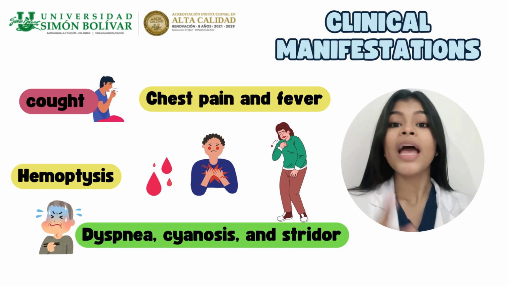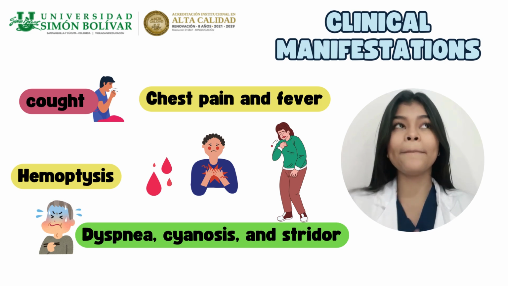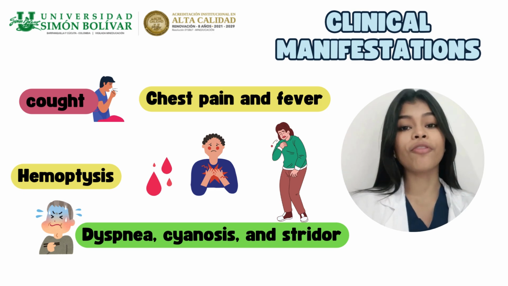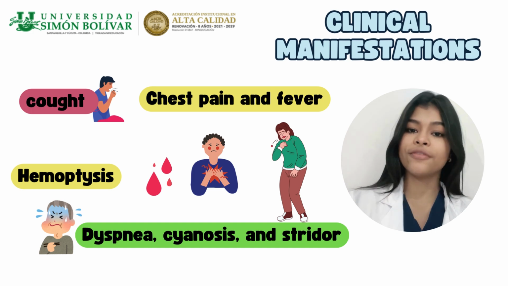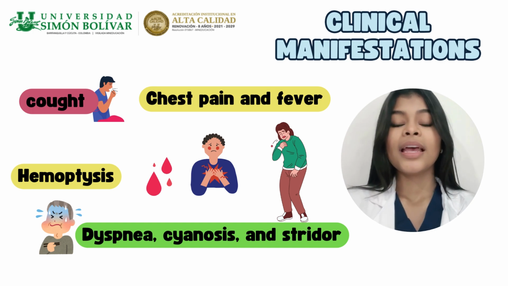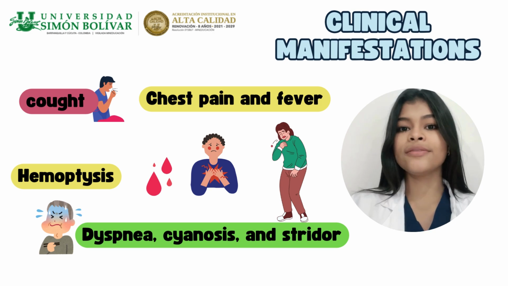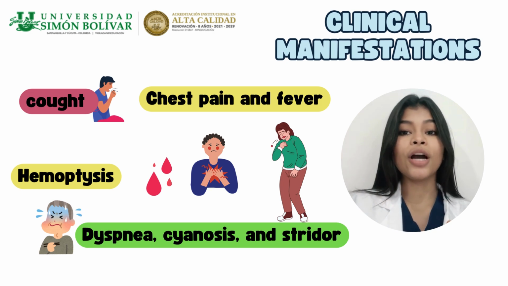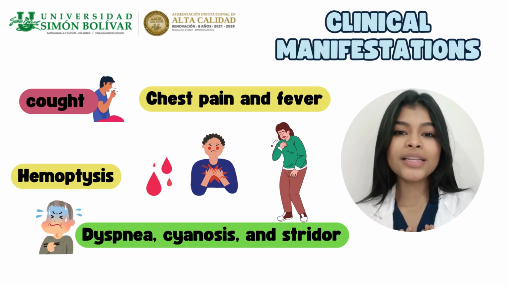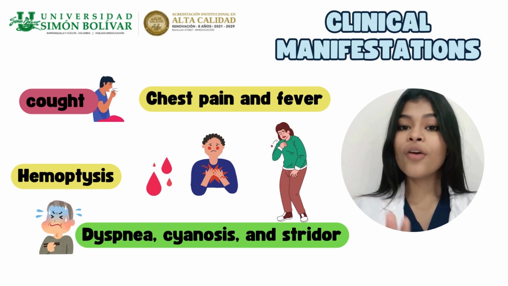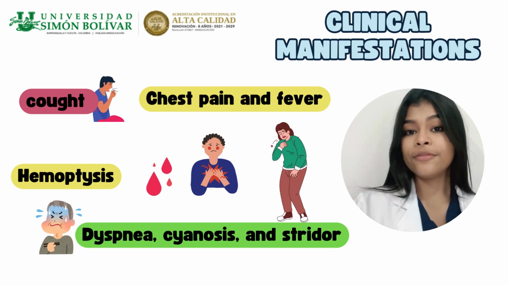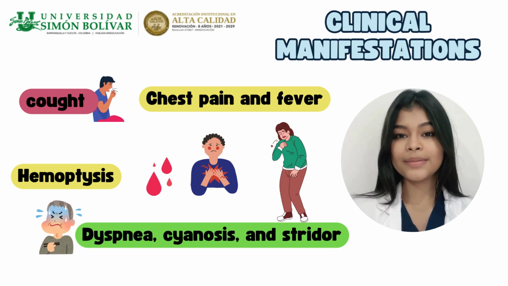Also, we have hemoptysis, which may appear when the cause is aspiration of a foreign body or an infectious process. The patient will also have dyspnea, cyanosis, and stridor that become evident when airway stenosis occurs, and also chest pain and fever due to secondary infection of the atelectasis.